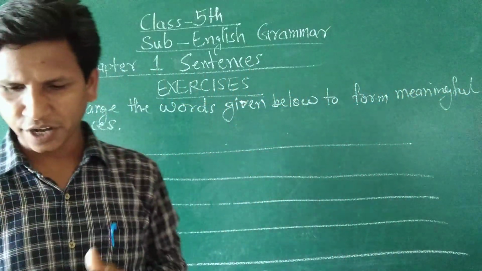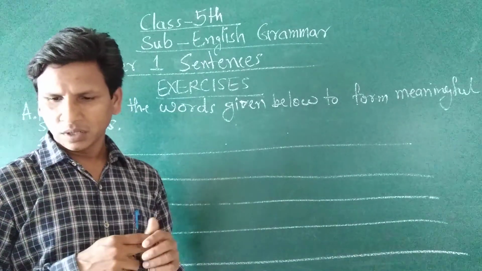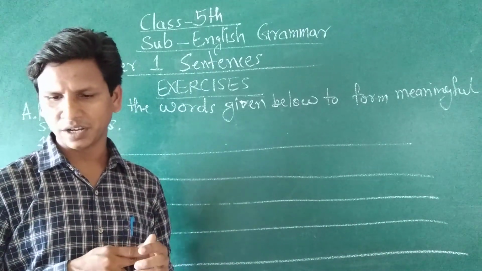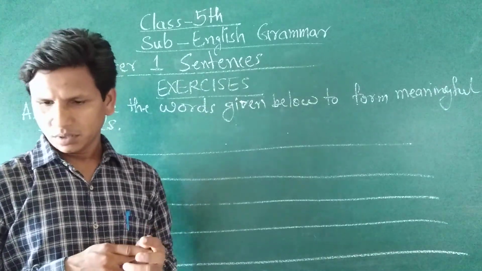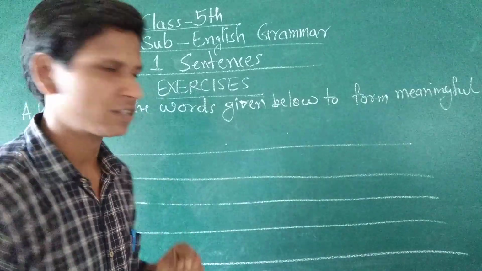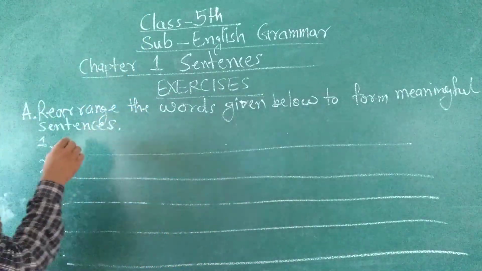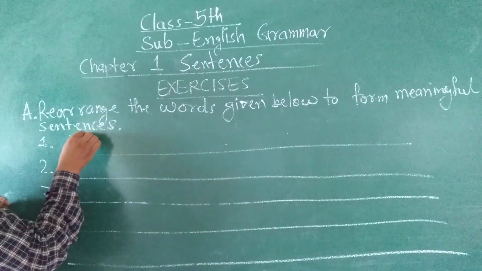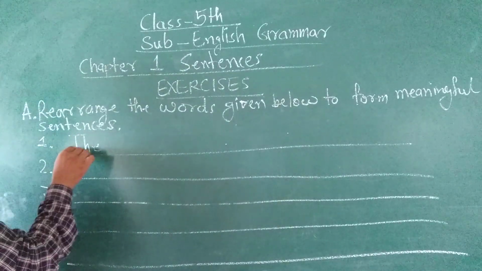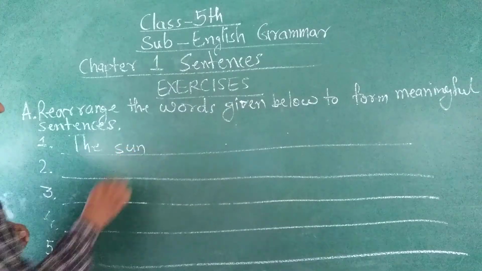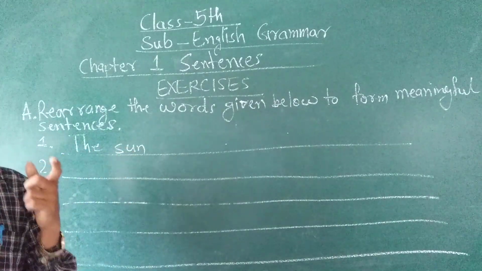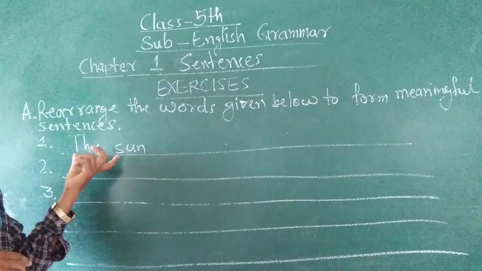So see in the first group of words: the, shines, sun, sky, the, in. Here the subject is the sun. We will write T capital because T is the first letter of the sentence. The sun. The sun के बारे में बात हो रही है यहाँ पे. The sun is the subject.